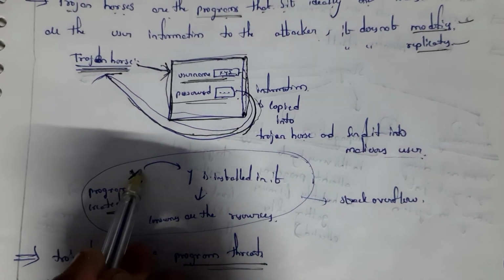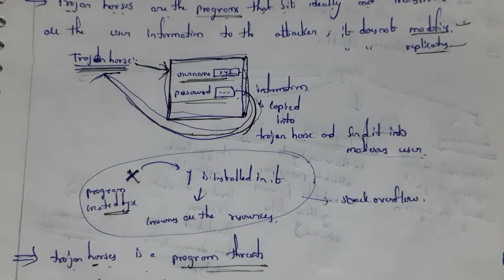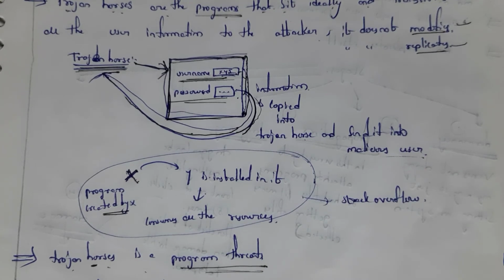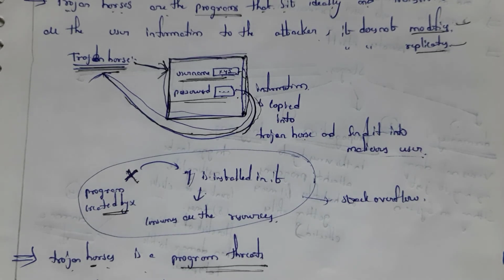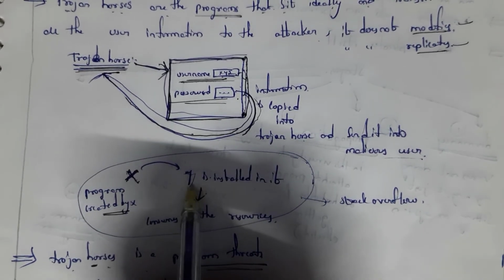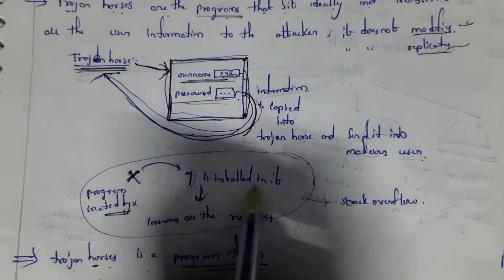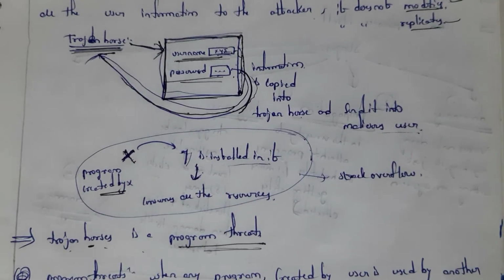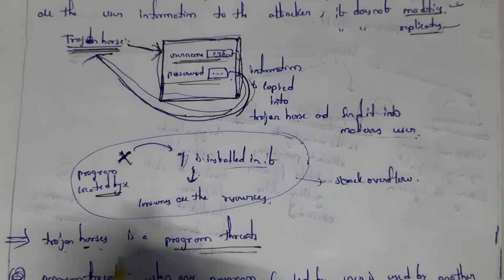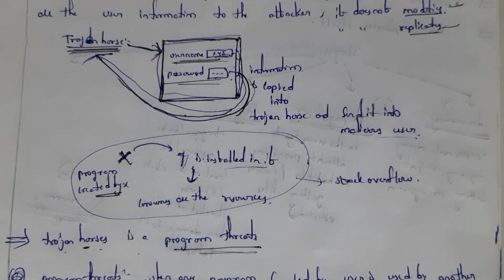For example, there is a program which is created by user X. User X is a hacker. Once user Y installs this program which is created by user X, that is the hacker, then whatever information is entered by this user Y is going to get transferred to user X. These Trojan horses are program threats. Program threats are nothing but when any program which is created by a hacker is used by another person, this is known as program threat.